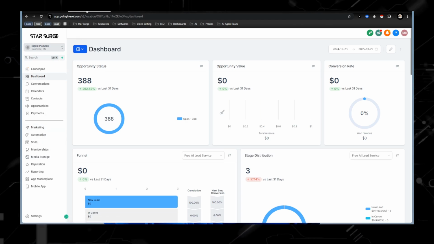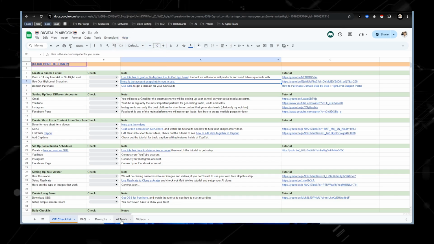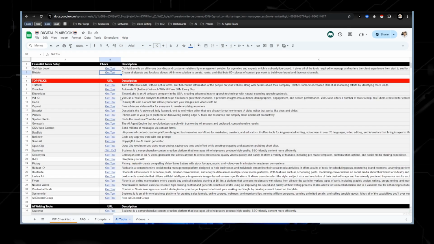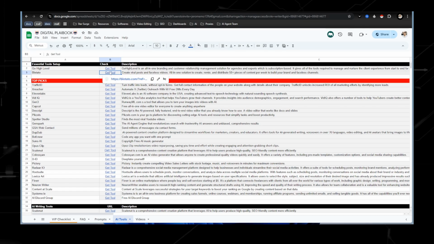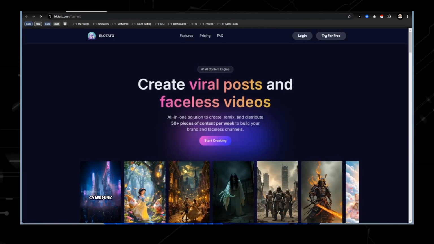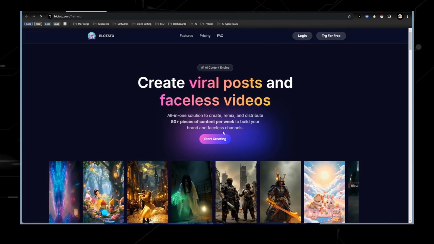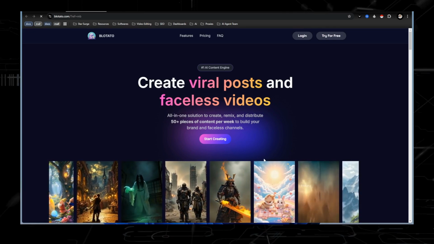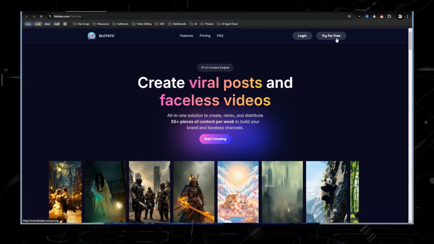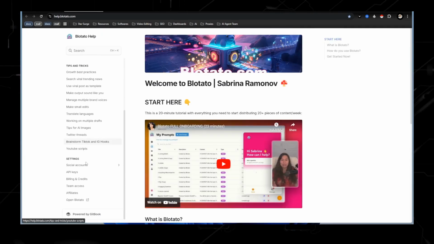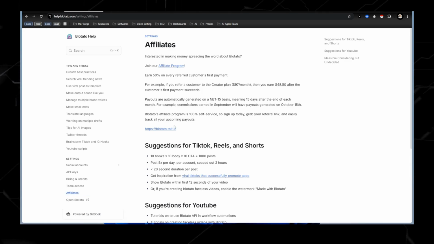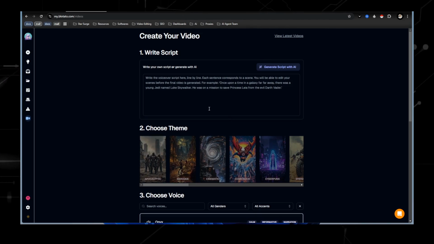Once you grab the checklist, the next thing you're going to want to do is pick a tool that you want to promote. The tool I'm going to suggest would be either these essential tools right here. 11 Labs is a really good tool, but this new tool called Blotato, which is a faceless AI video generator, you can actually become an affiliate of this tool, and I would really suggest that. So just to cover that real quick, you're going to need to sign up for free. Once you log in, you're going to come down here to help, and then scroll down where it says affiliate, and this is how you join the affiliate program right here to get your link. Now, once you have your link, you can actually start creating faceless videos using this tool right here.